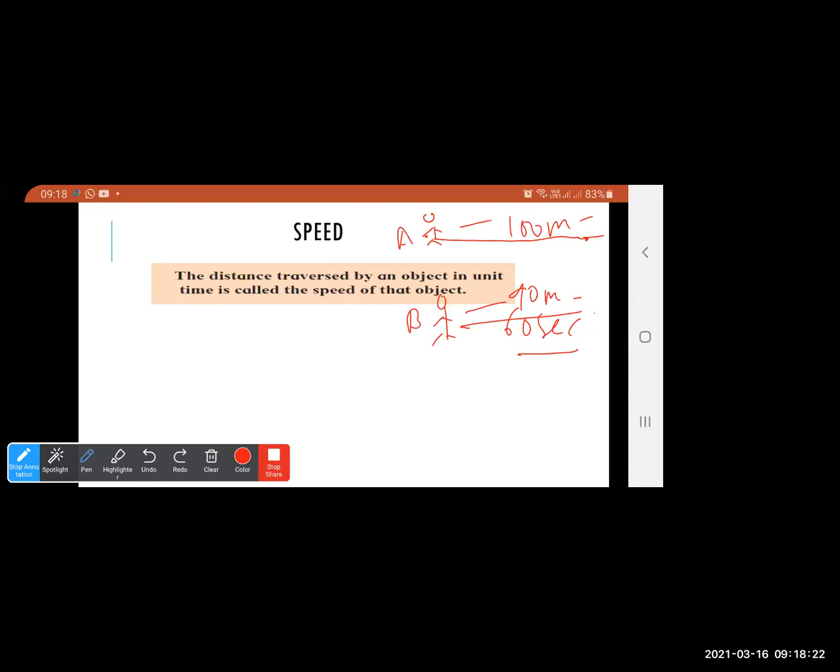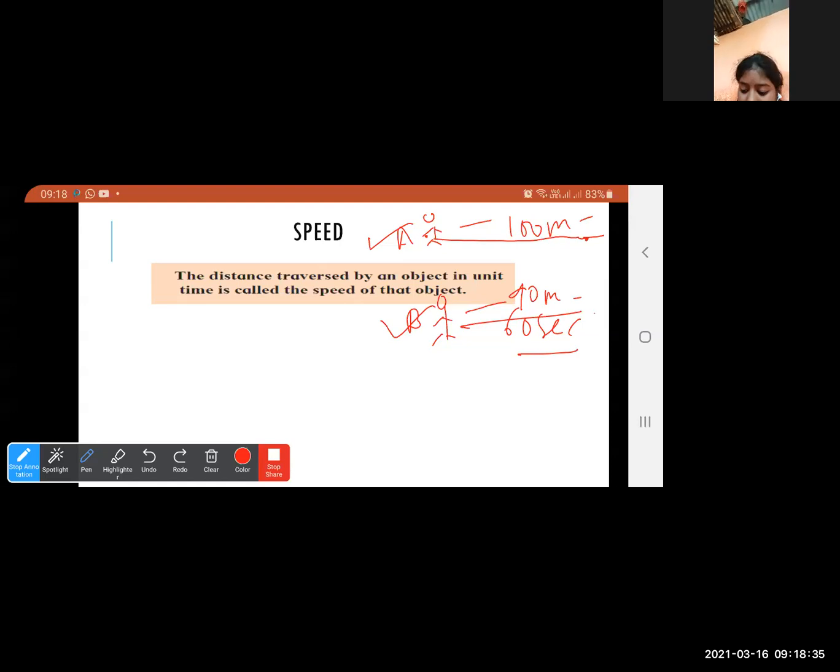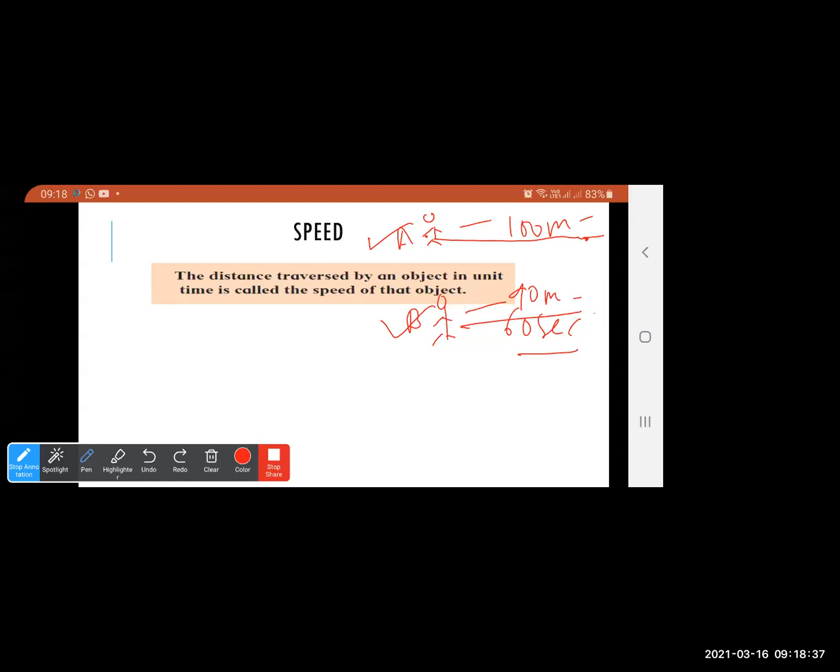The time is same for both of them. In 1 minute, A covers 100 meters and B covers 90 meters. So now you all tell me, object A will travel with a higher speed. So on this basis, we can say that speed is the distance traversed by an object in unit time. In unit time means in 1 minute, or in a second, any particular fixed time.